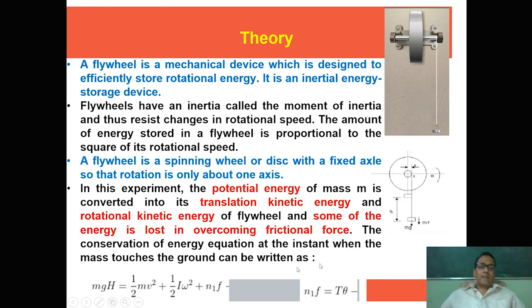The conservation of energy equation at the instant when the mass touches the ground can be written as follows. mgh is the total potential energy. Half m v square is the kinetic energy, where m is the mass and v is the velocity when the mass touches the ground. Half I omega square, where I is the moment of inertia of the flywheel and omega is its angular velocity, plus n1 multiplied by f. n1 is the total number of turns and f is the loss due to frictional force. This n1 f can also be written as torque multiplied by theta. So mgh equals half m v square plus half I omega square plus n1 f.